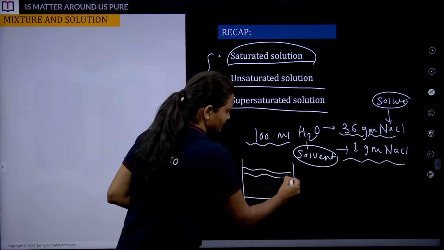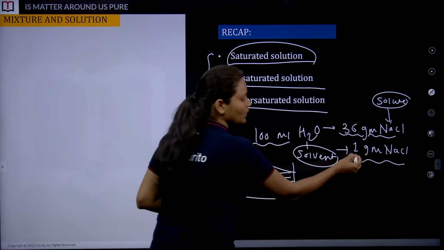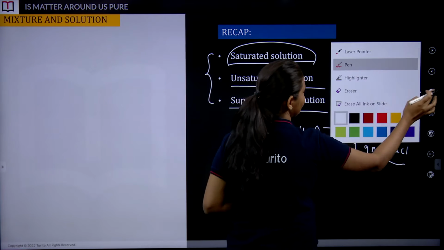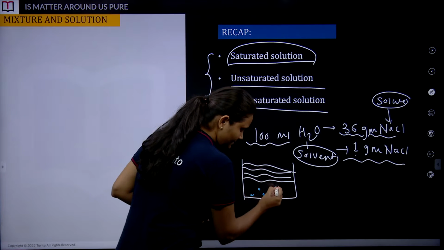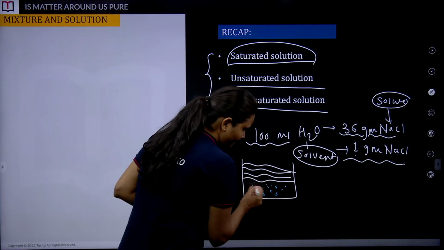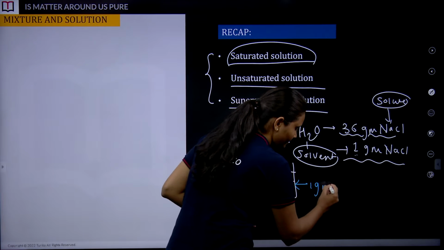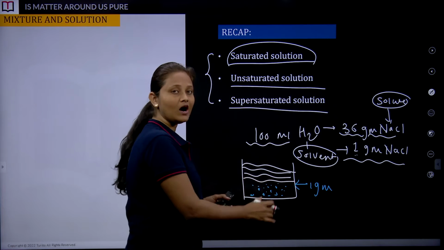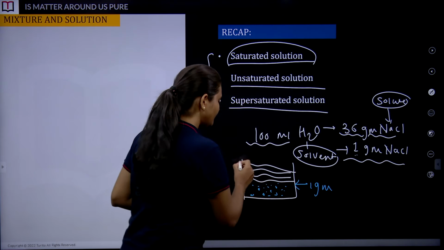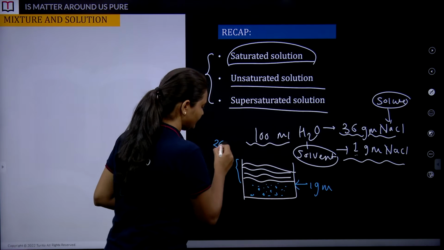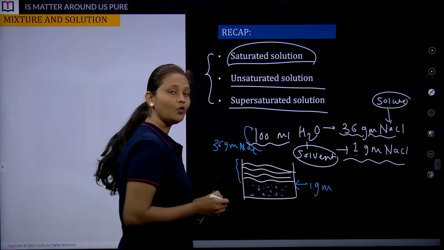This is the dissolved particle, this is the salt solution, and this 1 gram of sodium chloride didn't dissolve. So what did we see? We saw that this extra 1 gram of solute is settling down at the bottom of the container. Here we have dissolved 36 gram of NaCl in 100 ml of water.